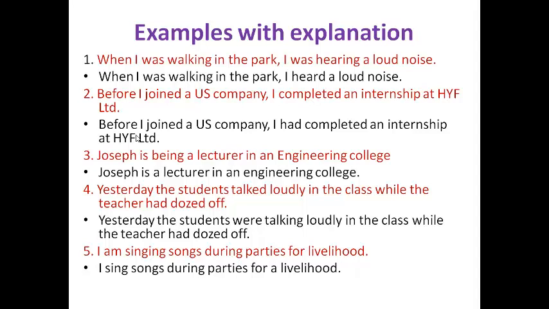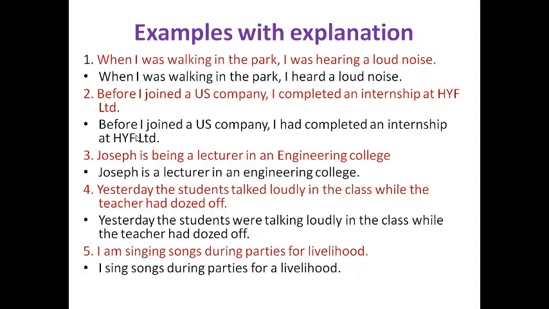Okay, then: I am singing songs during parties for livelihood. As it is said, livelihood means it is his profession. It is a routine activity. He is doing it as his hobby or he is doing it for his livelihood. So we don't say am singing. I am singing means it is continuous tense, which is a temporary action.